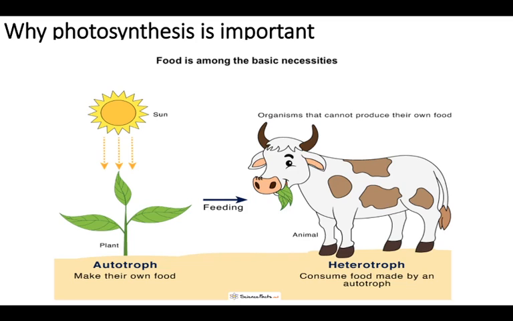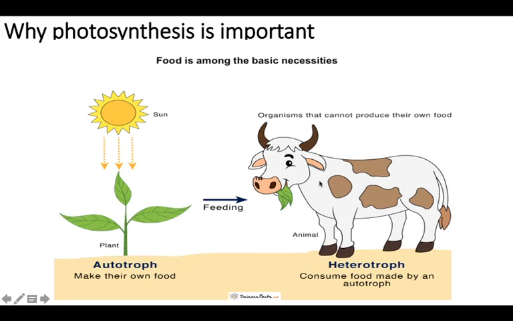Now, based on whether they can produce their own food, they are divided into autotrophs, and if they are dependent for their food and can't make their own food, they are called heterotrophs. So animals and humans can't synthesize their own food. By synthesis I mean an animal or a person sitting on their own can't generate food. In fact, we are dependent on plants. Sunlight plus carbon dioxide is utilized by the plants, and they are self-sufficient in making their own